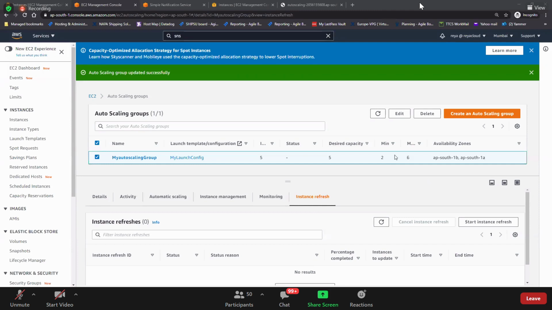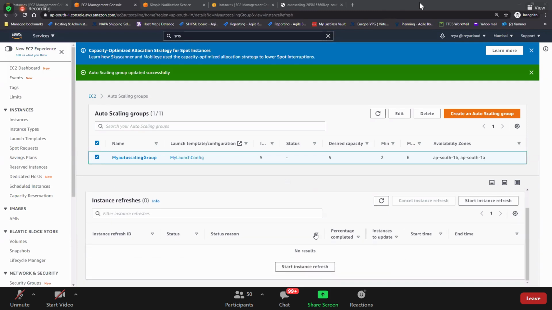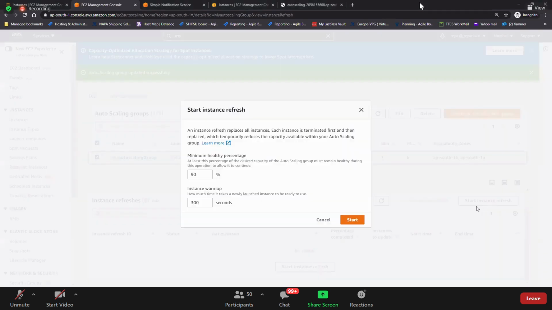Okay. So guys, instance refresh, start instance refresh, means it will terminate all the existing EC2 instances. It will launch freshly new EC2 instances with your new updates. If you click on this, start, see, an instance refresh replaces all instances. Each instance is terminated first and then replaced, which temporarily reduces the capacity, right?